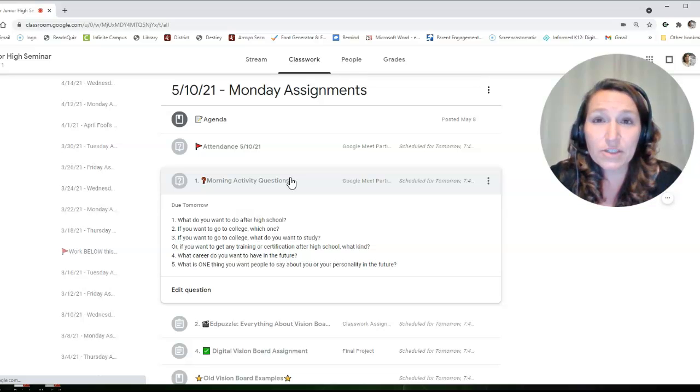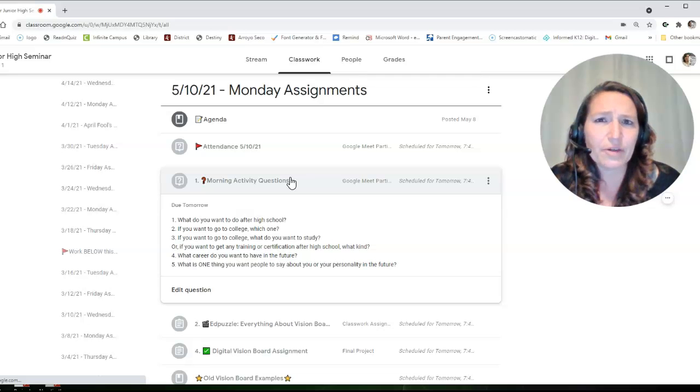Now, if you really don't know, then the next couple of weeks is going to help you because we are going to do some career and college assessments. We're going to do some research. So I will help you figure it out if you don't know. But you should have some general idea of what you want to do right now after high school.